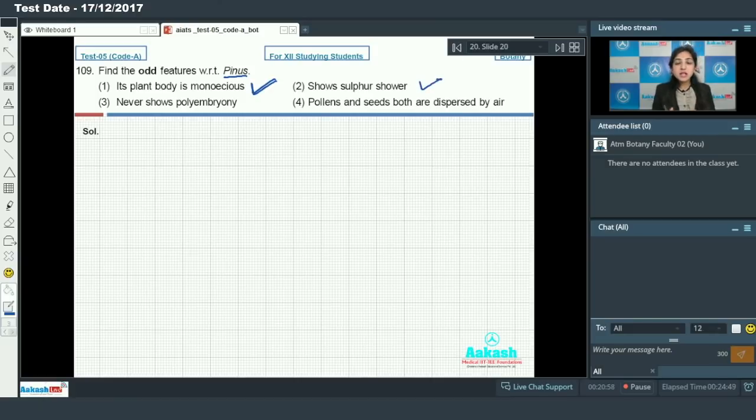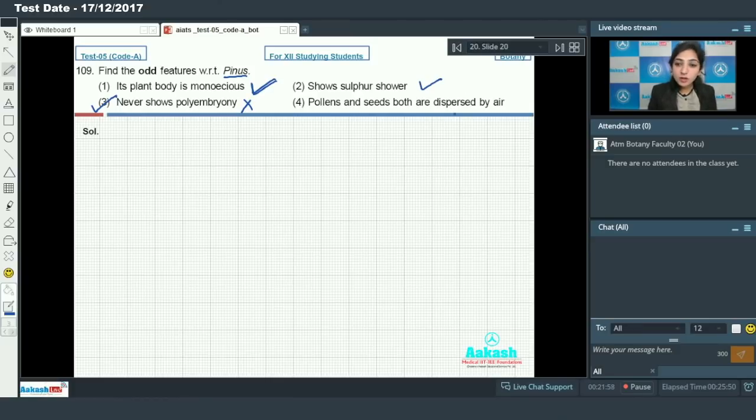This is true. What happens in sulfur shower? When the male cone of the Pinus matures, it discharges yellow color pollen grains in large quantities in the air, which appear as sulfur shower. This is true. It never shows polyembryony. This is incorrect. Pinus shows polyembryony. Formation of more than one embryo inside the seed is called polyembryony, and Pinus shows simple polyembryony because of the fertilization of many eggs. So this is the incorrect option.